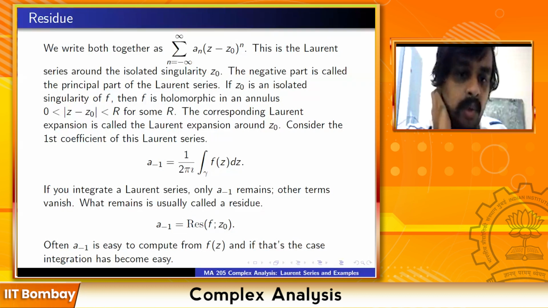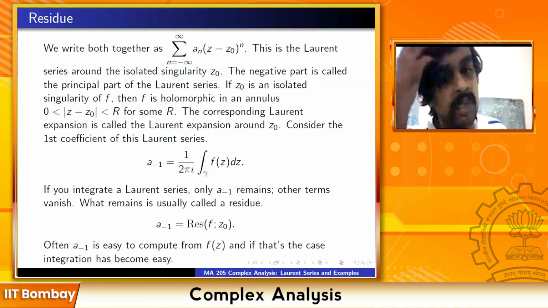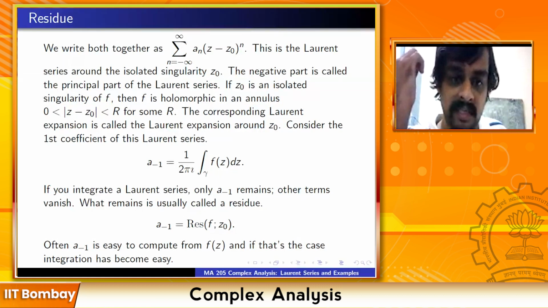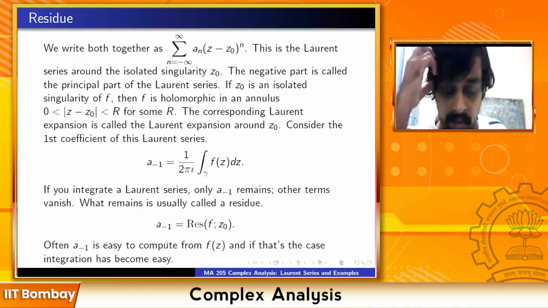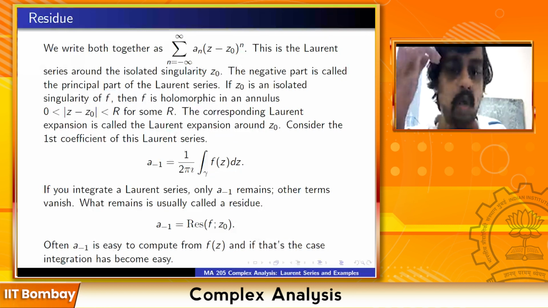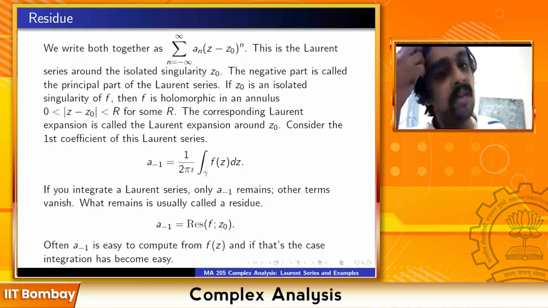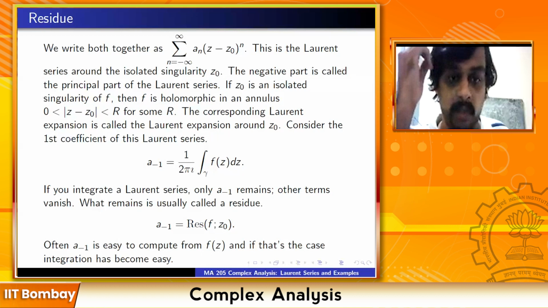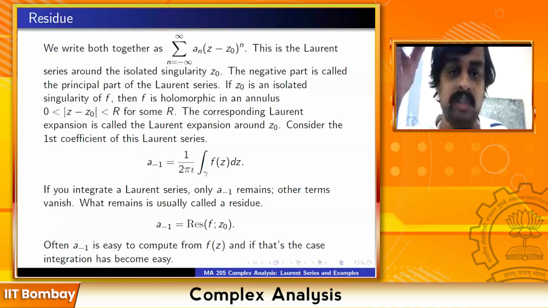If you integrate a Laurent series, only the a_{-1} term remains, all the other terms vanish. So if I integrate f(z) dz along this contour gamma, only this coefficient survives, all the others go away. This is because all the other terms have a primitive. Recall that (z minus z naught) to the power n does not have a primitive only if n is minus 1, and if something has a primitive, its integral along a closed contour is 0. So when you integrate, all other terms go away and you are only left with a_{-1}.